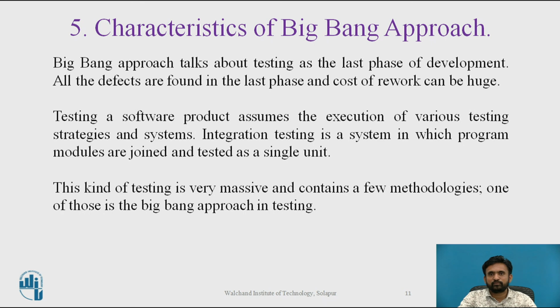So as the schedule of delivery is fixed and development generally lags behind the schedule, huge ad hoc, exploratory, monkey and random testing is done as part of testing, and testing is done in a hurry.